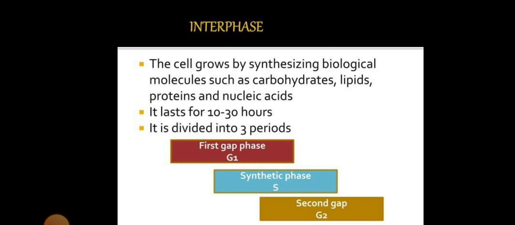Interphase. In interphase, the cell grows by synthesizing biological molecules such as carbohydrates, lipids, proteins, and nucleic acids. Interphase takes place over 10 to 30 hours. It is divided into three phases: the first gap phase, the synthetic phase, and the second gap phase. The first gap phase is G1, the synthetic phase is S, and the second gap phase is G2.